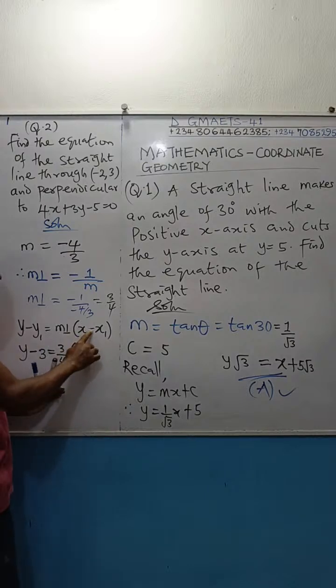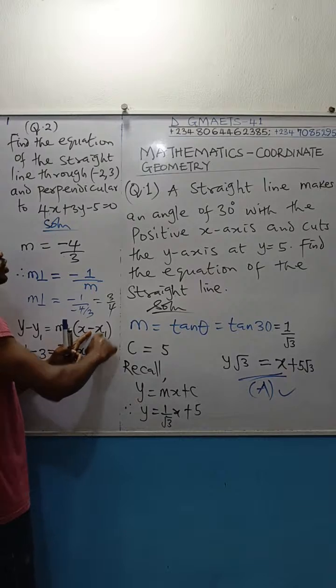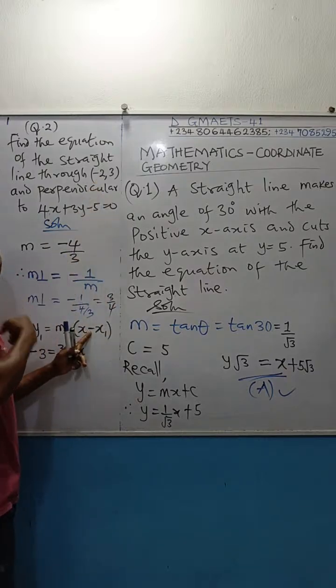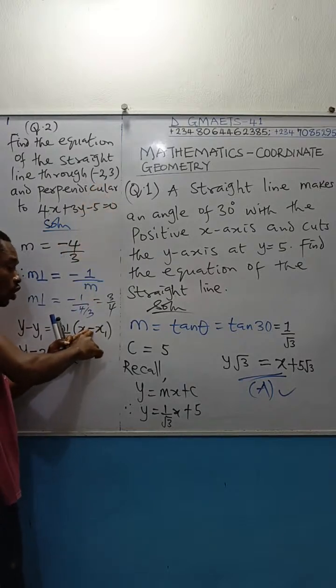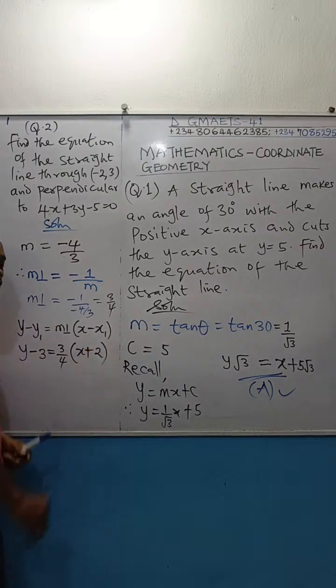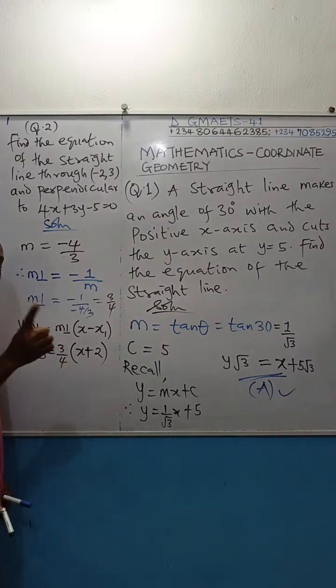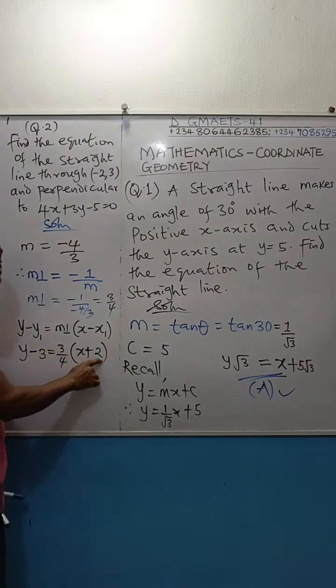This is minus, follow come minus in the formula of the equation of that line. The value of x1 we want to substitute has its own minus. So it's going to be minus minus 2. Minus the x1 is minus 2. Minus minus is going to give us plus. So from here you clear the LCM. Now watch, clear the fraction. As I'm clearing the fraction, I'll be opening up this bracket at the same time. You know that these 3 will multiply this bracket, you get 3x plus 6.